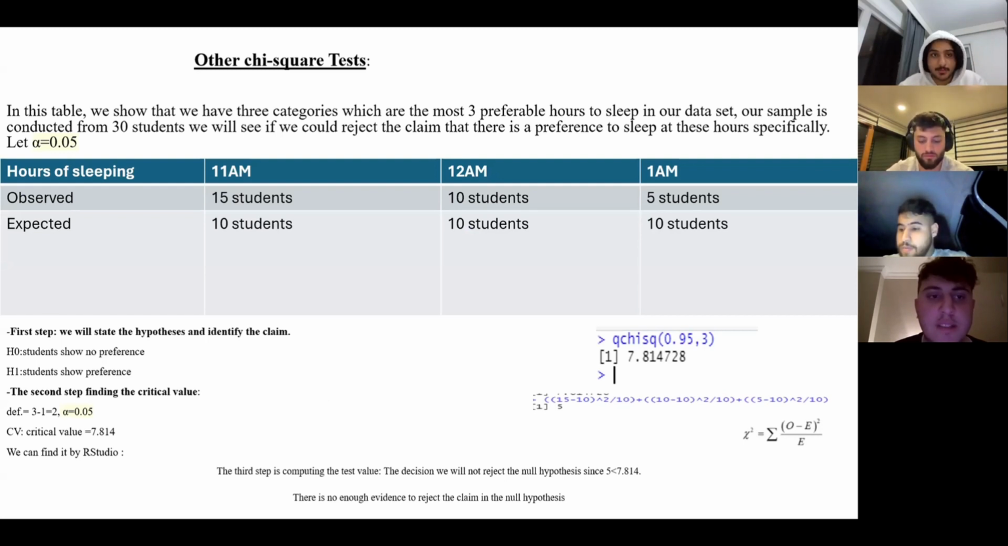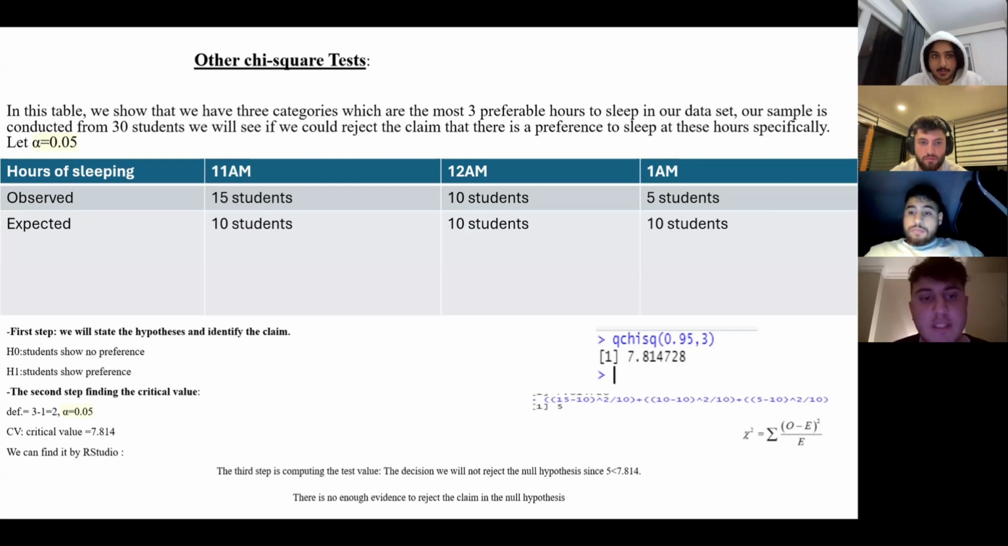Other chi-square test. In this table, we show that we have 3 categories, which are the 3 most common hours to sleep in our data set. Ours is simply a sample from 30 students. We will see if we could reject this claim that 3 is a common hour to sleep, like the table below. Hours of sleeping: 11 p.m., 12 a.m., and 1 a.m.